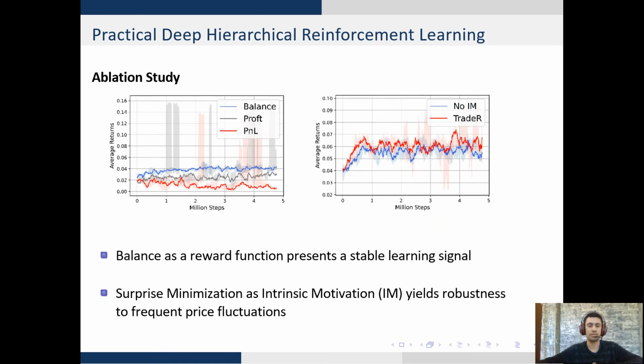A thorough ablation study of Trader and its components presents the various suitability approaches used in this scheme. On left, you see that balance presents a suitable reward learning signal, providing stable learning. On right, you see that Trader requires the energy-based scheme to optimize its long horizon profits.